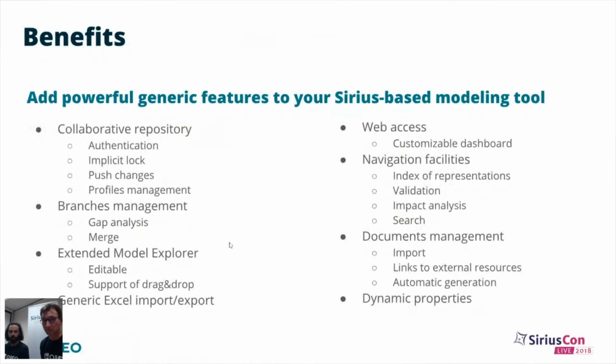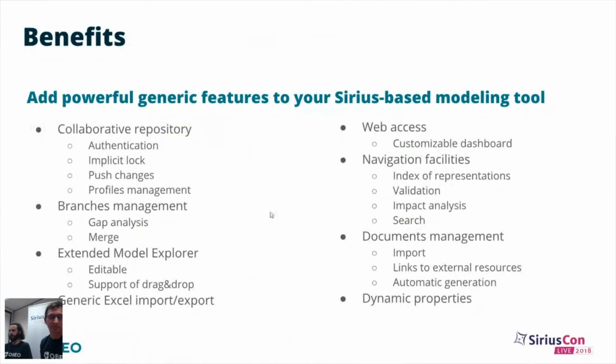We have seen the Model Explorer coming out of the box, adding full high-level edition features without any effort from your side. We have seen the generic import-export, Excel, web access. We haven't seen all the navigation facilities Smarty provides, only scratched the surface. And we have seen how to manage documents and even how to add dynamic properties.